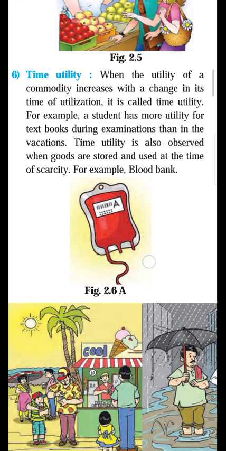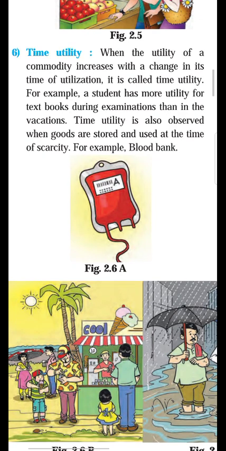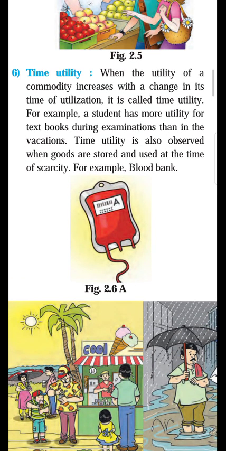And number sixth, last but not the least, is time utility. It arises at the time of utilization. It is called time utility. So warehouse creates the time utility. Because of the warehouse, the government makes proper use of time, proper utilization of time. In this case, I have given three examples: one example of blood bank, one example of textbook during the examination, and third example of warehouse.